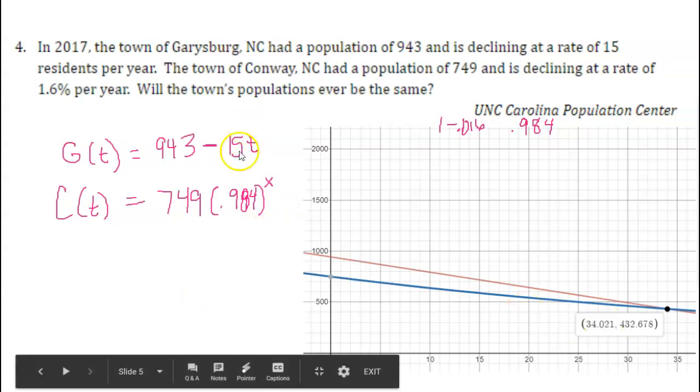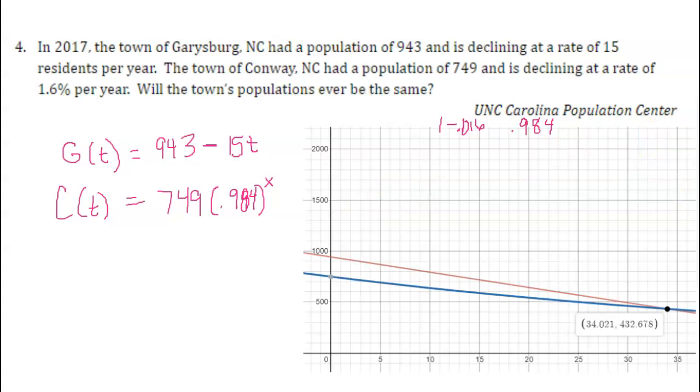So when we're trying to find places where two different situations are equal to one another, you're always looking for where they cross on the graph. That's always a great way. You can also look on the table to see where their y values are the same. That is another option, and you can solve algebraically. These are all of our methods for solving any type